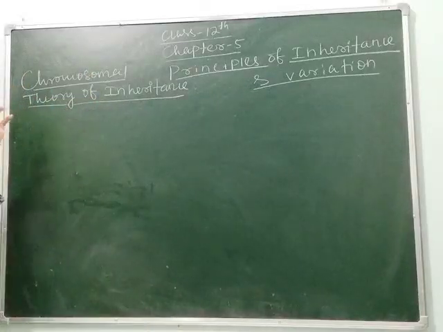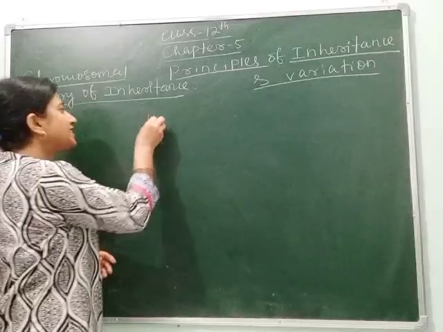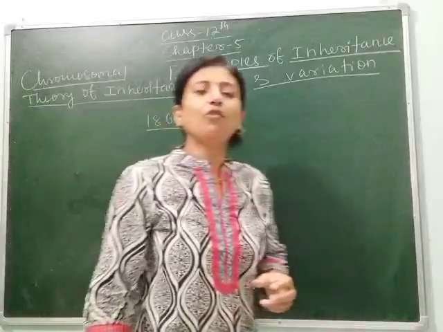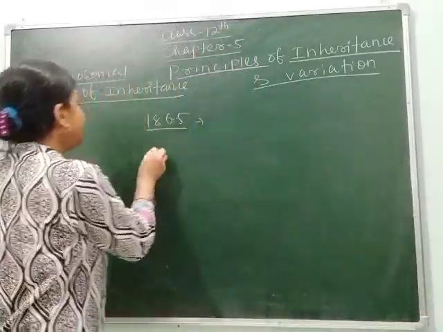As we know, Mendel's work on inheritance was done in 1865, but it went unrecognized up to 1900.